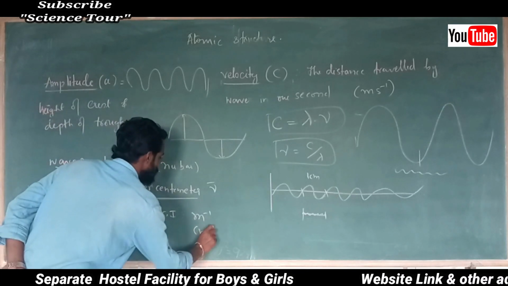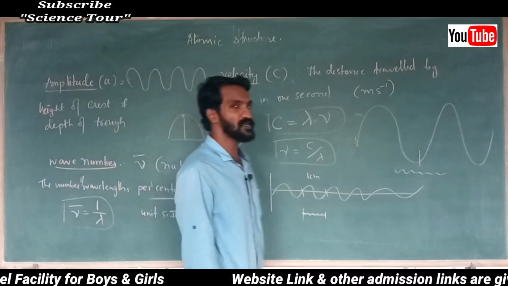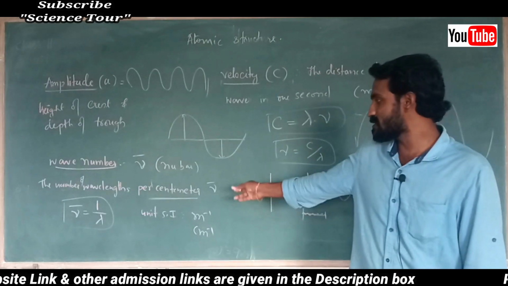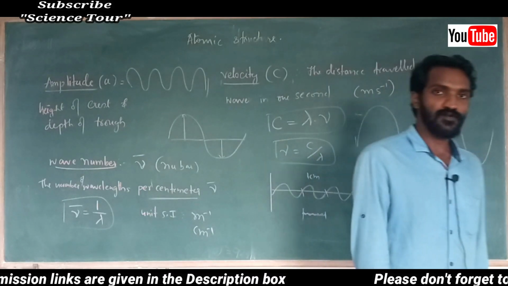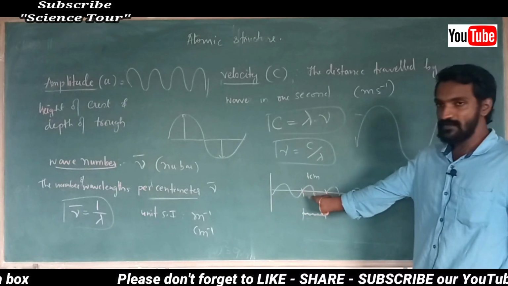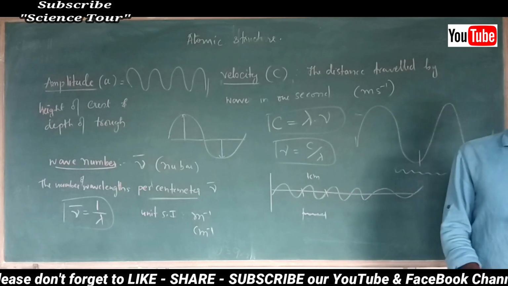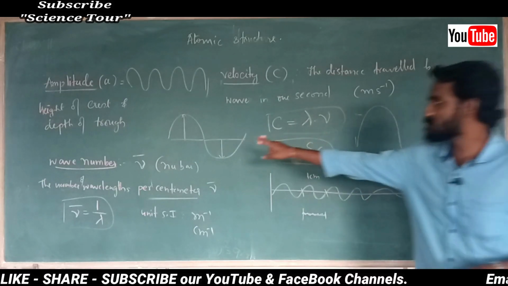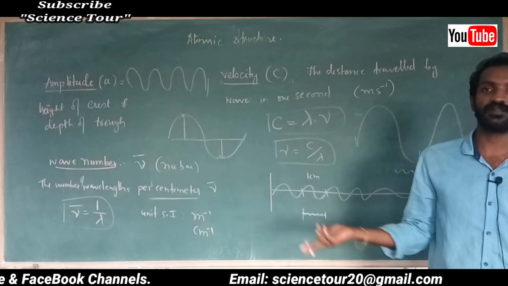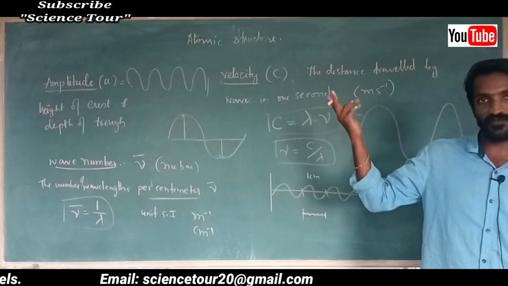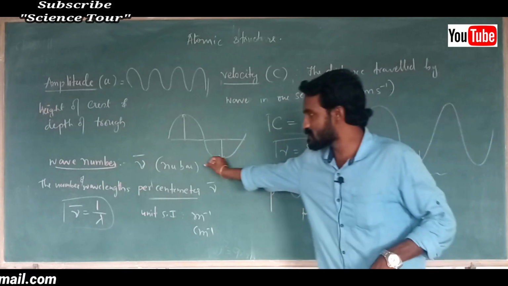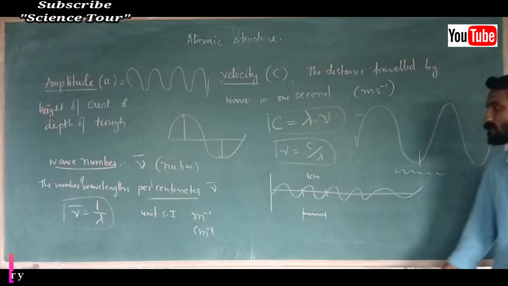Otherwise, you can use centimeter inverse. Centimeter inverse is commonly used. Understood? Centimeter inverse. Standard unit is meter inverse. Just you take 1 centimeter. In that 1 centimeter, how many wavelengths are there? One wavelength means here to here. Like 1000 wavelengths may be there, or 2000. Lakhs of wavelengths may be there. That is called wave number. It is also represented by nu bar.